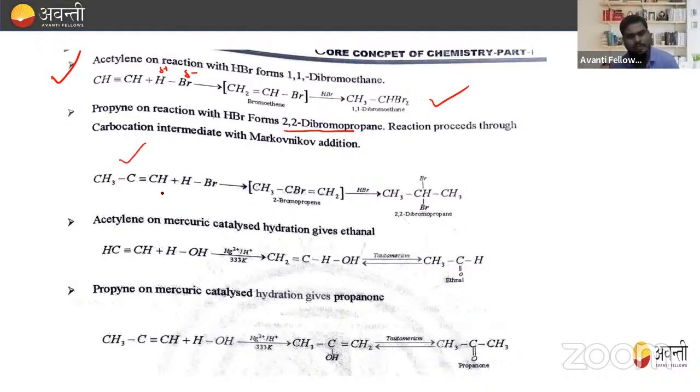Next, propyne on reaction with HBr forms 2,2-dibromopropane. Similarly, if we treat propyne, which type of alkyne is this? Symmetrical or asymmetrical, beta? This is an asymmetrical alkyne, right? So we use Markovnikov's addition here.